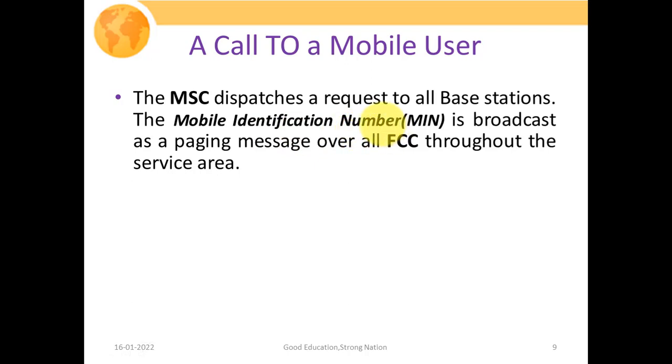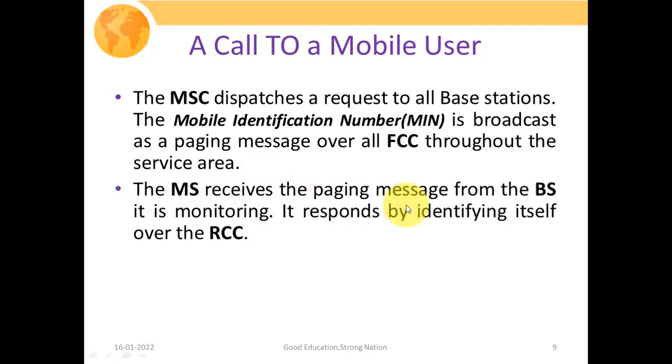Obviously, you may consider it as your mobile number, your cellular mobile 10-digit number. It is broadcast as a paging message over all the FCC throughout the service area. So the called number, the number to which you have made the call, is broadcast to all the base stations connected with your MSC in your forward control channel.